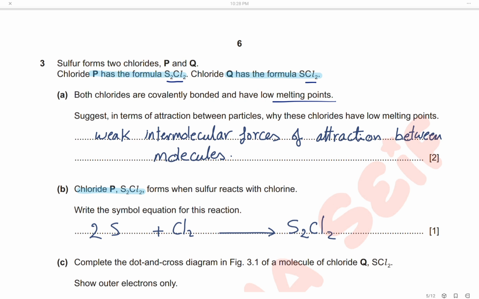These chlorides are covalent compounds, so they have weak intermolecular forces of attraction between molecules which need little energy to break. That's why they have low melting points.